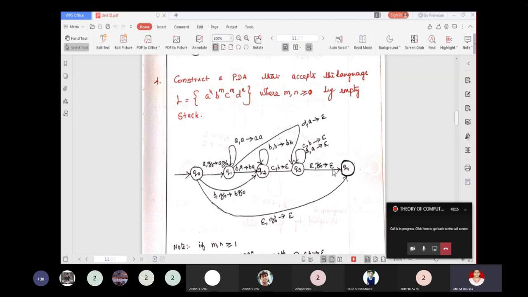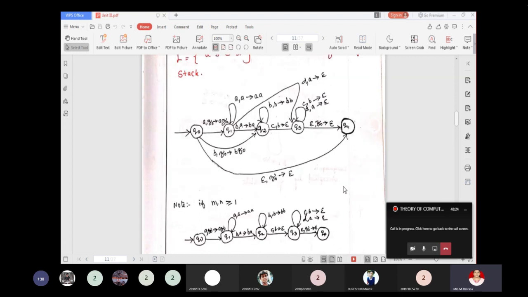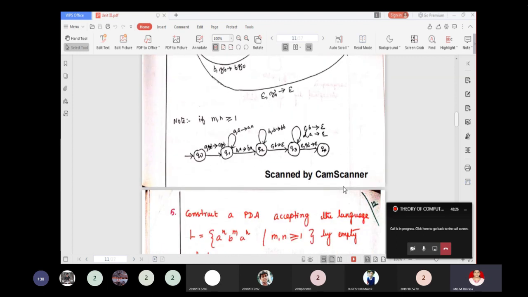So you are supposed to pop the stack, that is erase Z naught and enter into Q4. So now the stack is empty so that you can do accept.